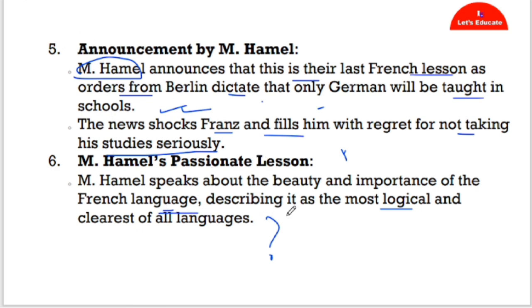Okay, what does M. Hamel say? M. Hamel says that French is the most logical and clearest of all languages. He comments that French is the clearest language of all languages. Okay.